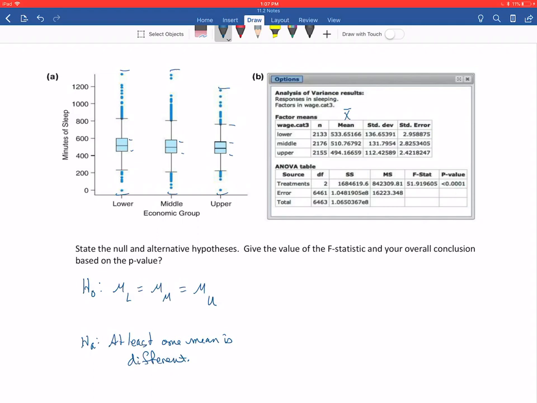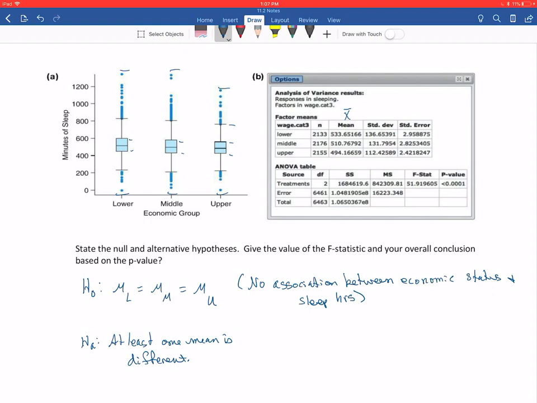Now, these are the more symbolic ways to write it. Again, if I'm claiming that all of the means, if all of the averages for minutes of sleep are basically the same, no matter which economic group you're in, then I'm claiming that there's no association between economic status and sleep hours.